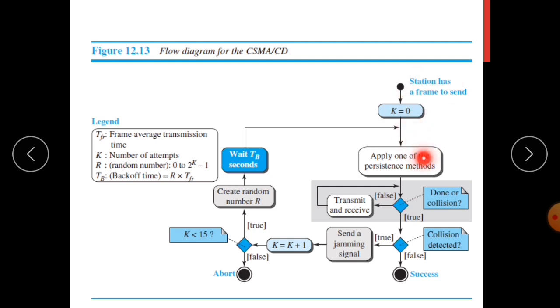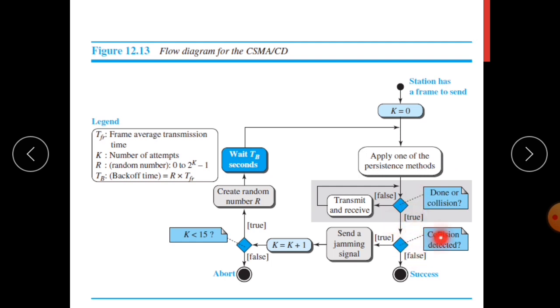Then it applies one of the persistent methods to find whether the channel is idle and whether it can transmit. If the channel is idle, it is a continuous transmission and receive process, since the frame continuously sends bits. If it is done, or if a collision occurred, it goes to the next step.